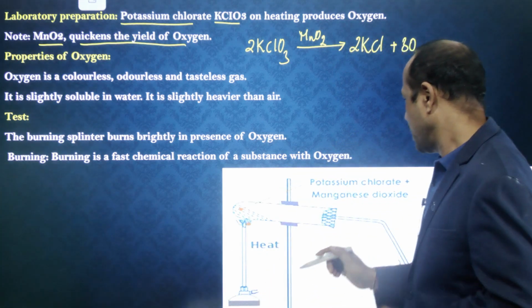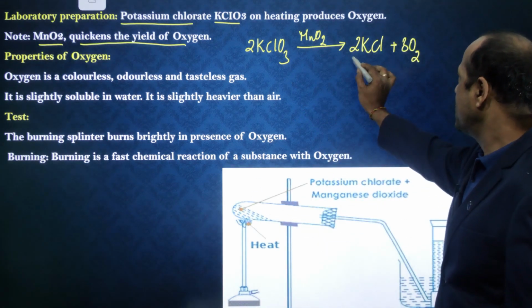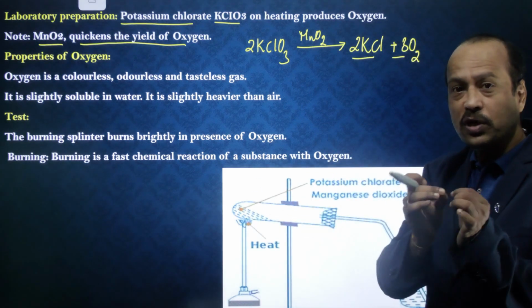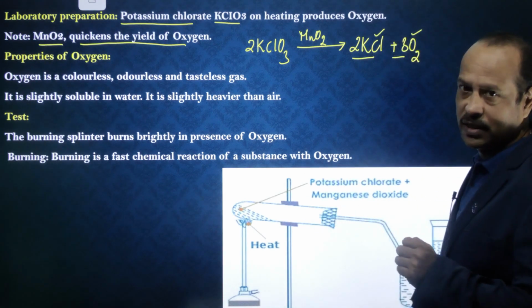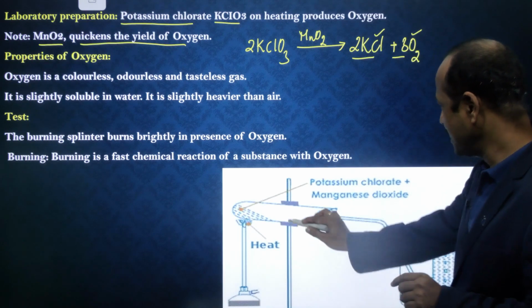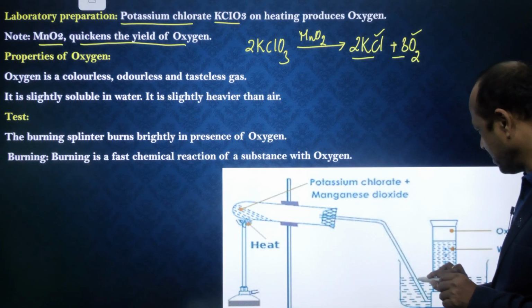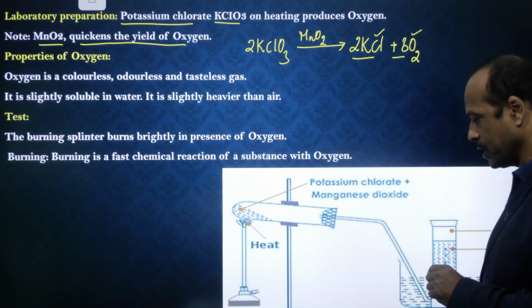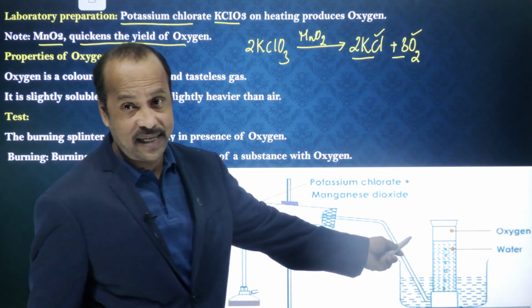Okay, so now here what happens? On heating, this potassium chlorate decomposes. Decomposes means what? It splits into potassium chloride and oxygen. And oxygen being a gas, this gas comes out through this delivery tube. This is what? The delivery tube, and it enters into the gas collecting jar. What is it? This is called a gas collecting jar.